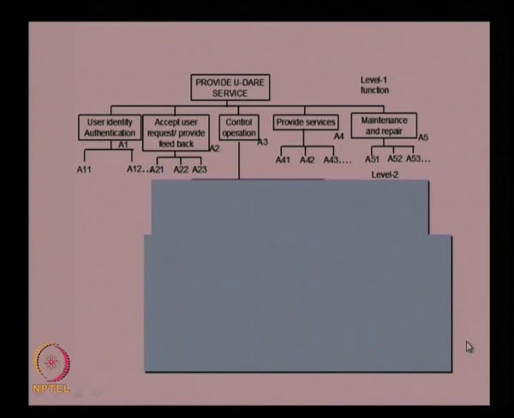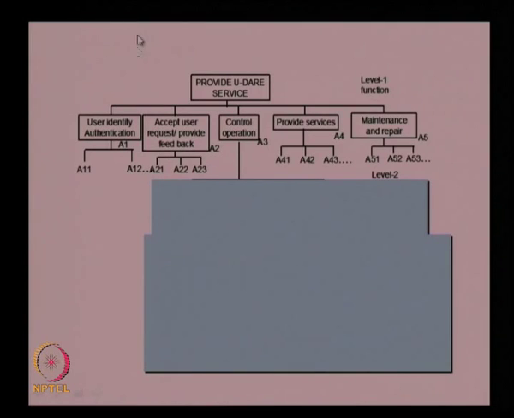So once we have this decomposition, basically what we did was to take the main function and then see what are the sub functions needed for this. Those functions are identified through the decomposition through the IDEF0 diagram, and once we have these sub functions, we need to represent them in a hierarchical format. What is the top level function, what are the level 0 functions, then level 1 functions, level 2 functions, like that, and that is represented in a hierarchical way. Then we will get the hierarchical function structure, and that is what is shown here.